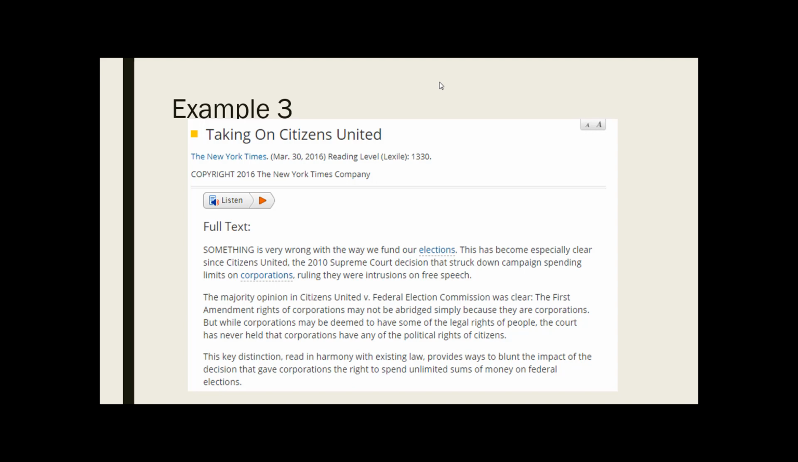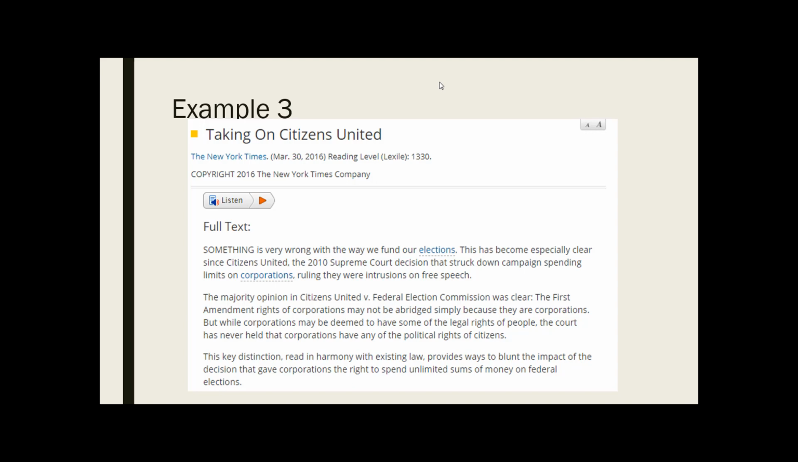I'm not sure that this tells us how to feel, but on the other hand, this definitely isn't a statement of fact, right? If the phrase is just taking on Citizens United, there's no way for us to prove that true or false, right? There's no verifiability because it doesn't tell us who might be taking on Citizens United. So looking at the headline, I think we have to sort of think, okay, this might be an opinion-based piece, but we need to read further. And then we read the first line. Something is very wrong with the way we fund our elections.